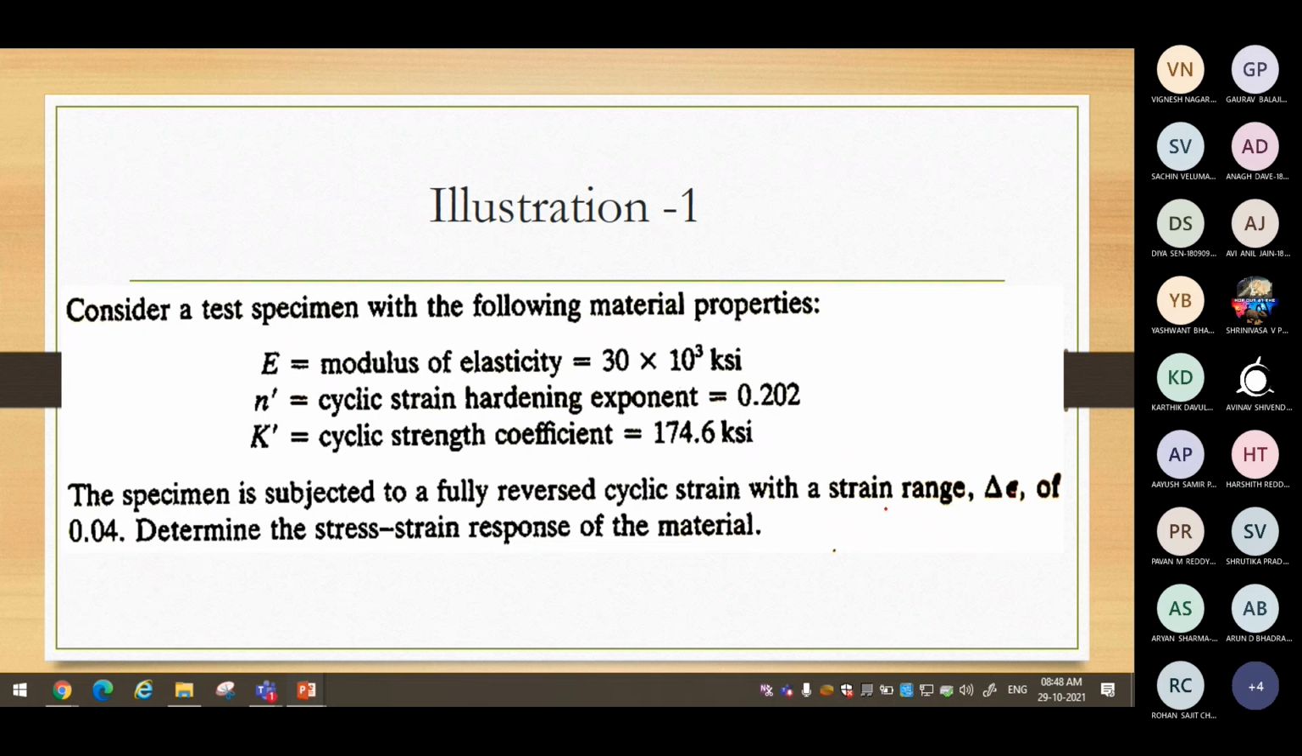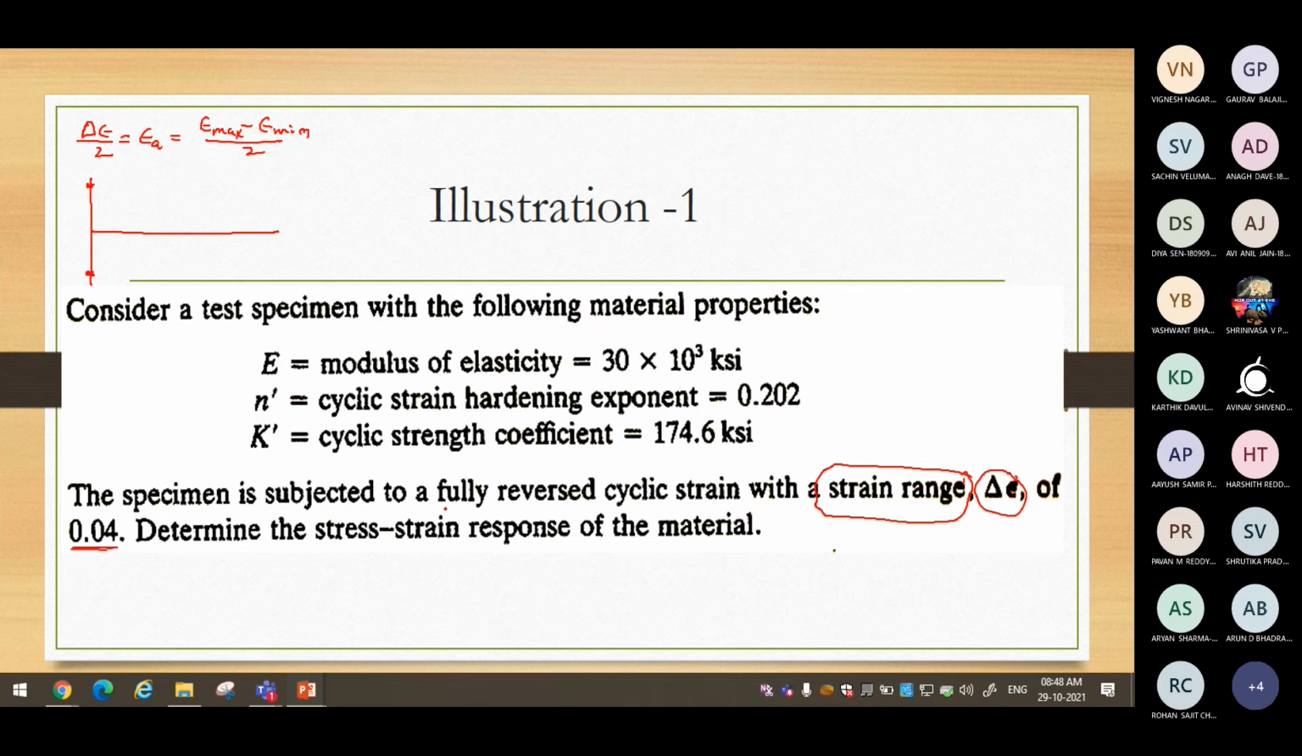If it is said strain amplitude, you will get a different meaning. If it is said strain range, then it is delta epsilon. Strain amplitude is delta epsilon by 2, or we write epsilon A. Strain amplitude is only half the magnitude, or you may say epsilon max minus epsilon min by 2. Now what is given is a strain range, that means altogether the entire strain range is